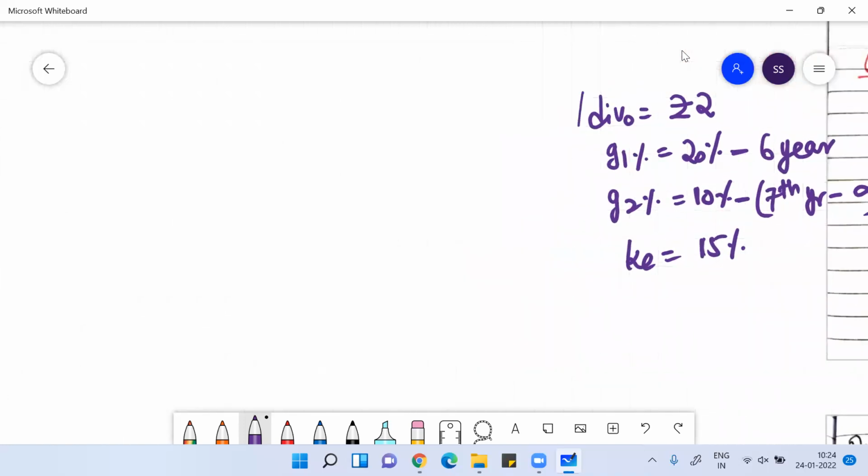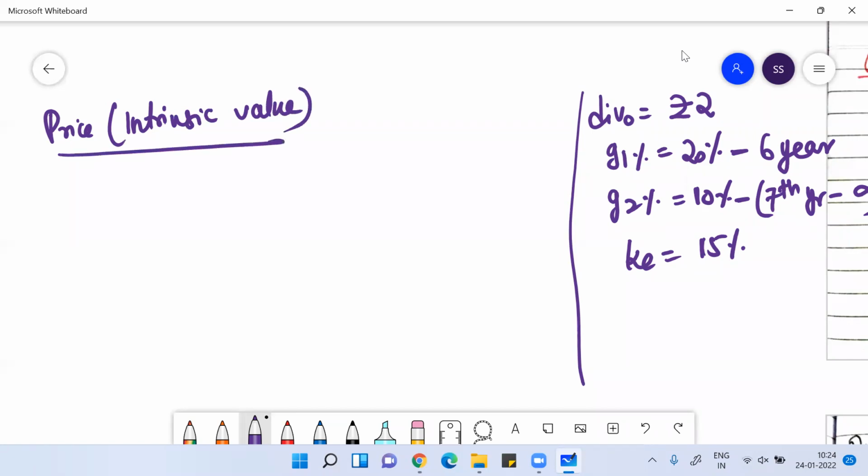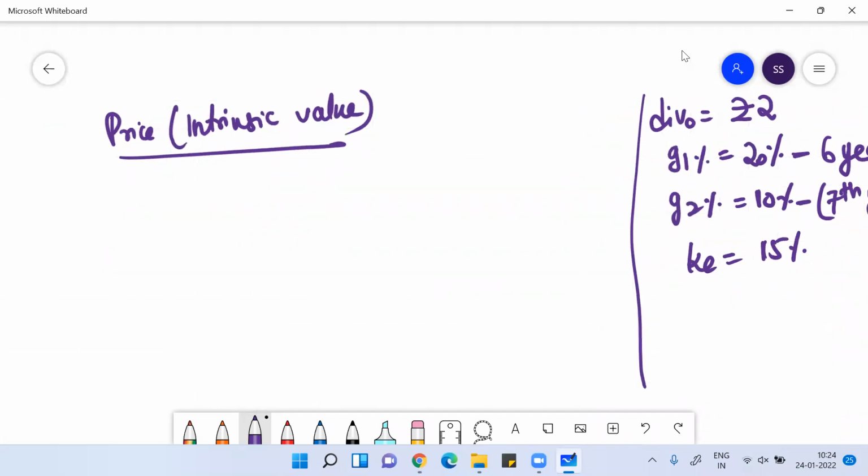If you want to determine the price or intrinsic value, as I told you, when it comes to corporate valuation we are trying to determine the value. Value can be intrinsic value, market value, book value, fair value. Different terms are there to analyze how we can determine the worth of the firm.